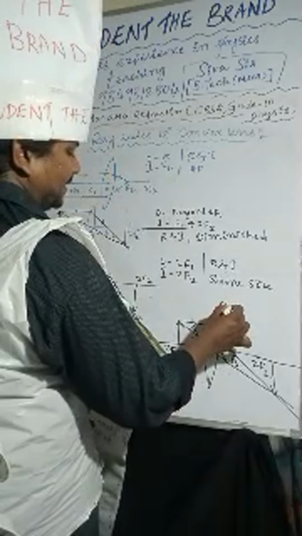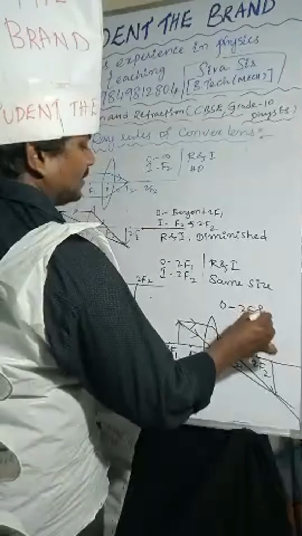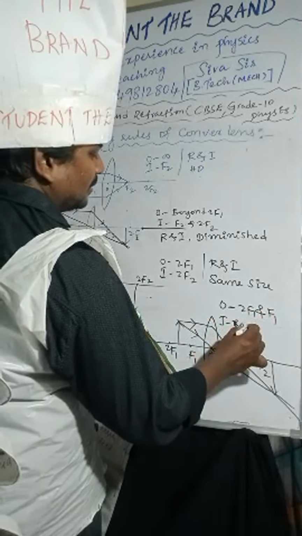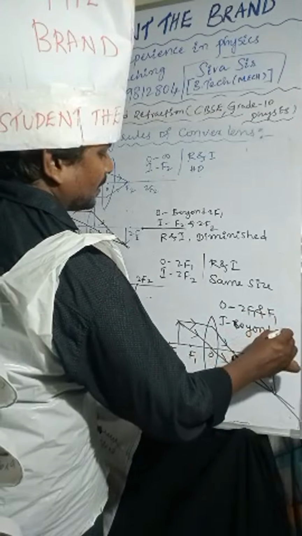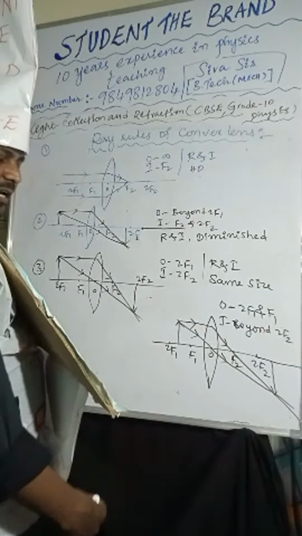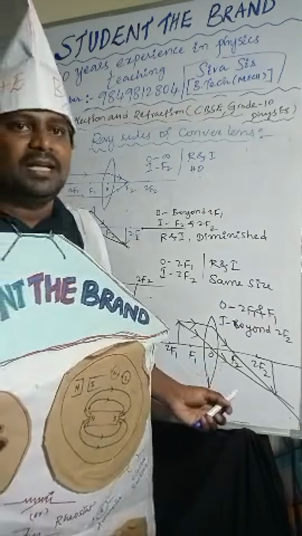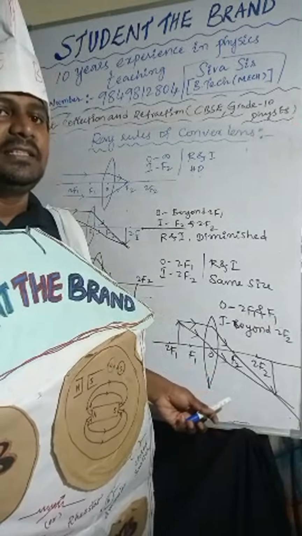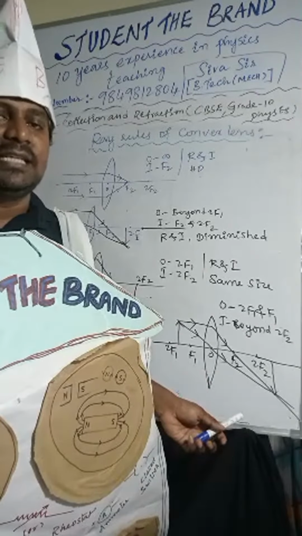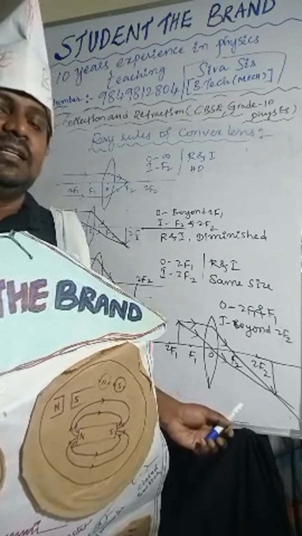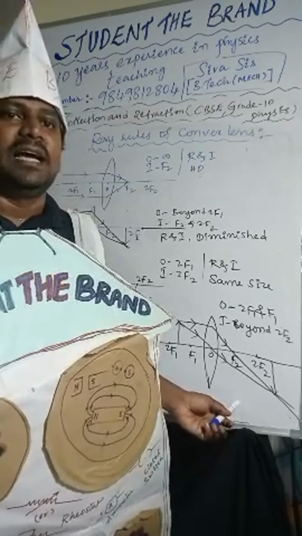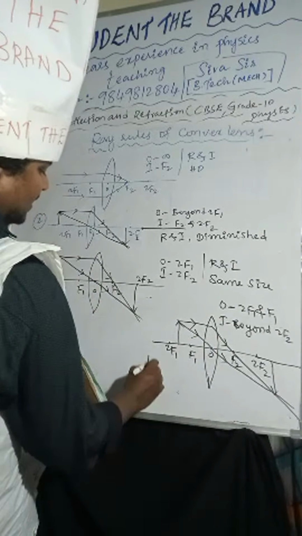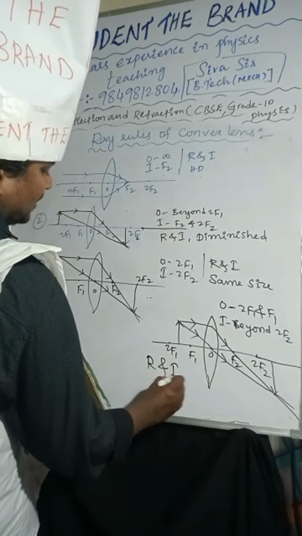The object is placed between 2F1 and F1, and the image will form beyond 2F2. The nature of the image is real and inverted, and the size of the image is enlarged. So keep that in mind.